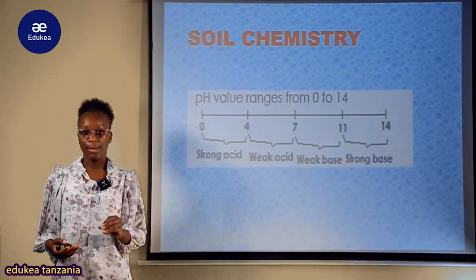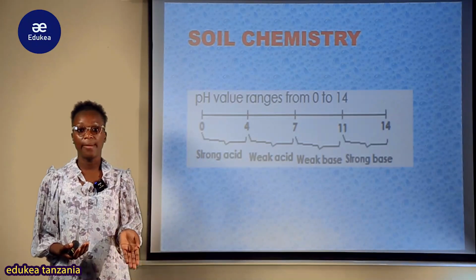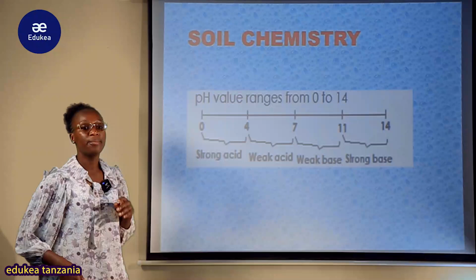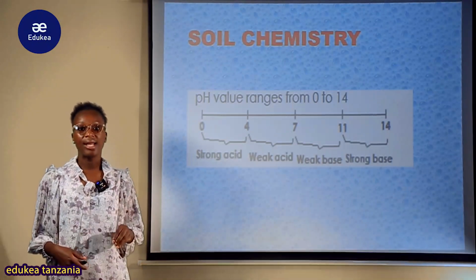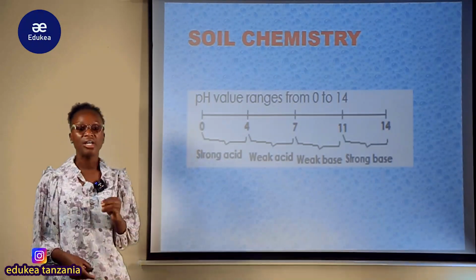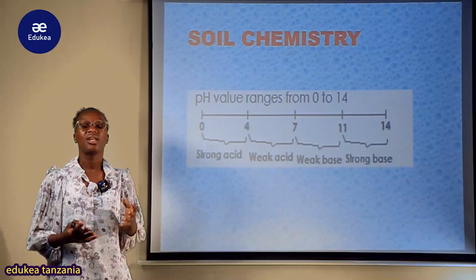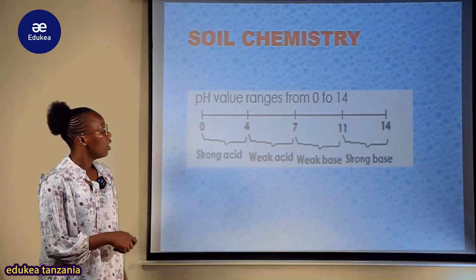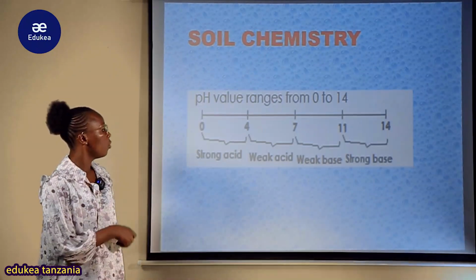And simply as well as kama imerange katika 11 up to 14, now this will be the strong base. So the same kwamba utafanya determination ile concentration ya hydroxyl ion ambazo negative charge ion. Baada ya pale ukiona ile value ina range hapa, simply utajua kwamba okay my soil sample is made up of alkaline reaction or soil, but it is made up of very strong base, yani inakuwa ile base inakuwa katika strong nature. So as I said, kuanzia huku kwenda huku kama inakuwa ni weak au strong, kuanzia huku kuja huku inakuwa strong weak.